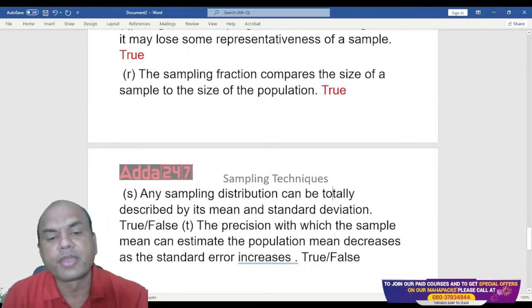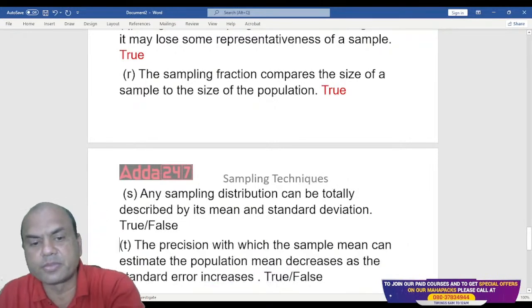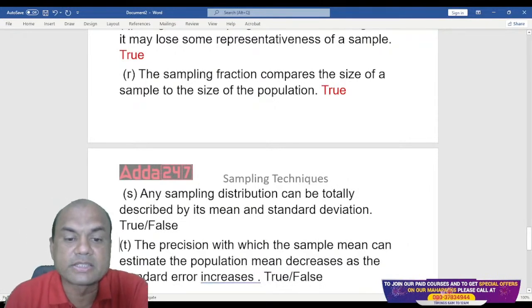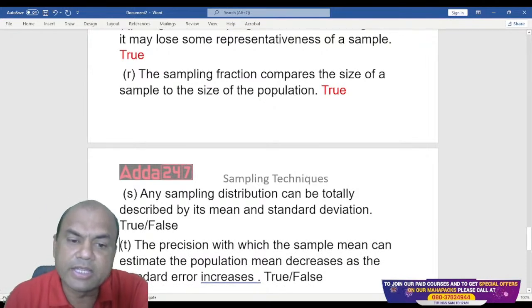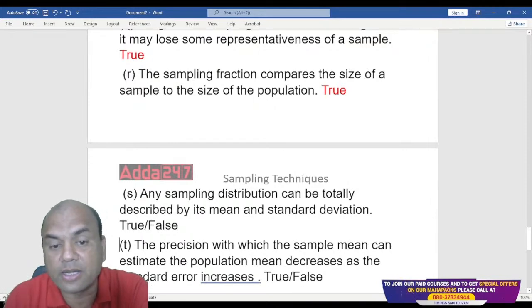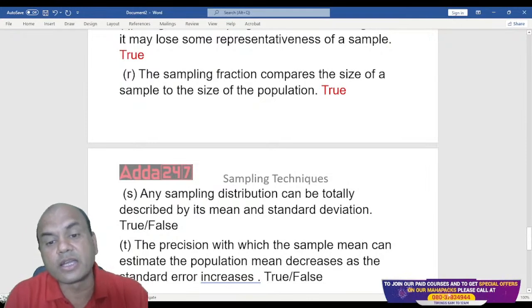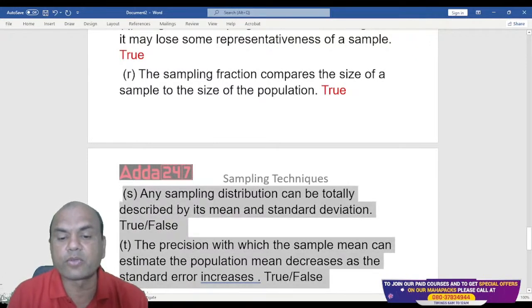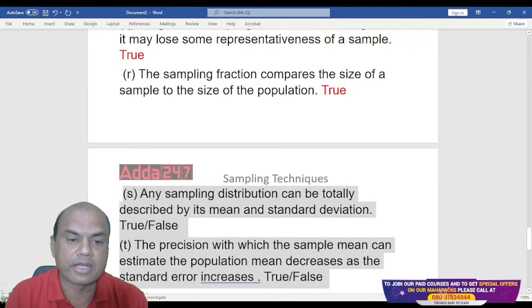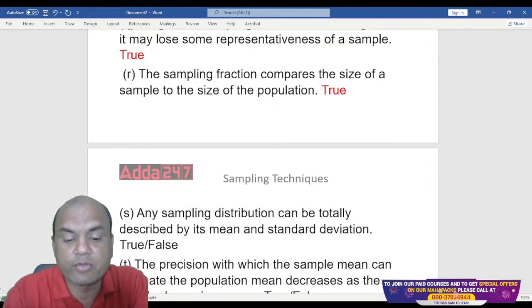And last one, any sampling distribution can be totally described by mean and a standard deviation. Can it be described? Suppose if I know the mean and I know the standard deviation. So, take this for the homework. These two you can take it for the homework. Tomorrow we'll see this answer.